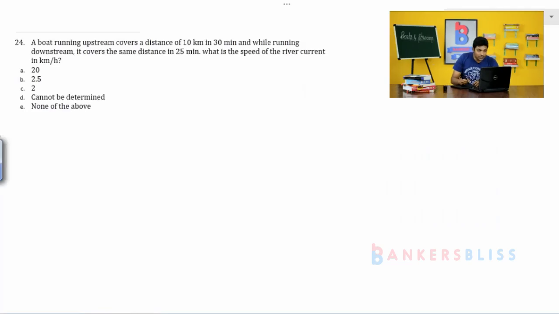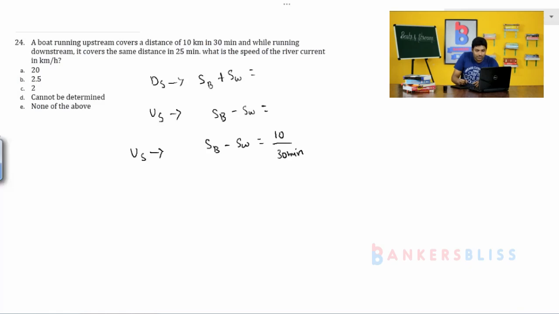See here, speed of the boat plus speed of the water is equal to distance traveled by time taken in downstream. Next, upstream, speed of the boat minus speed of the water is equal to distance traveled by time taken, that is 10 kilometers by 30 minutes.